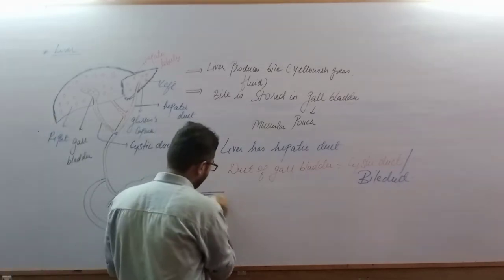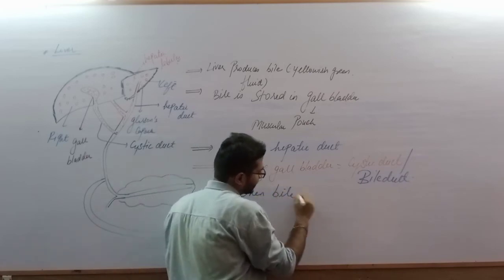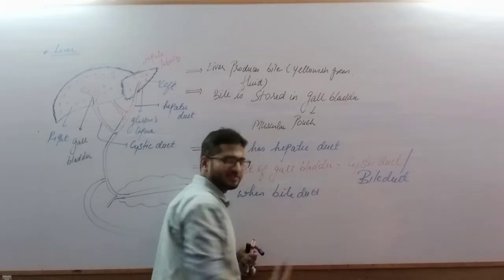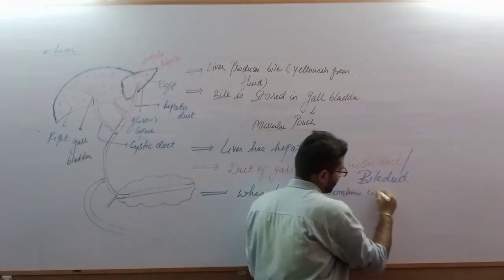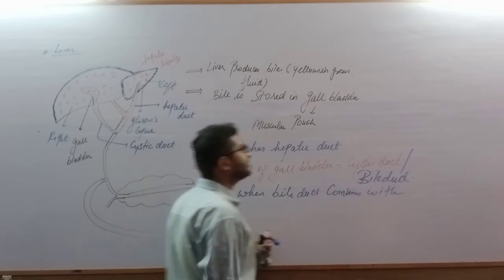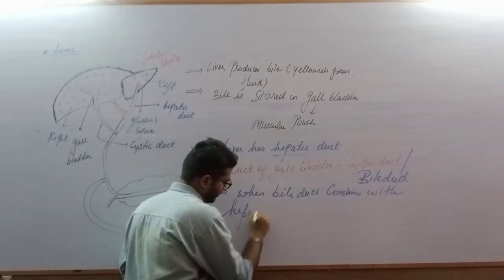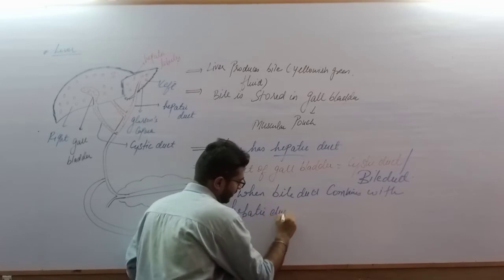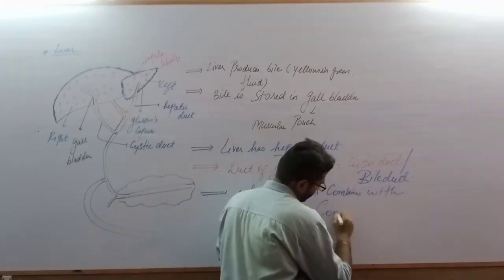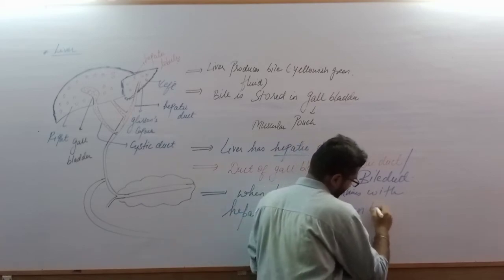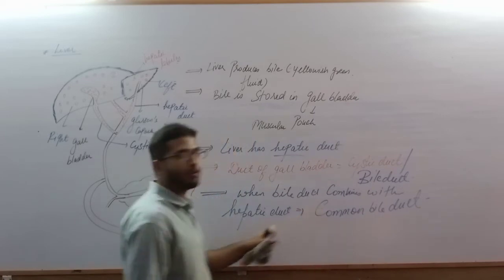When the bile duct, that is nothing but the cystic duct, combines with the hepatic duct, they form a duct which we call common bile duct.